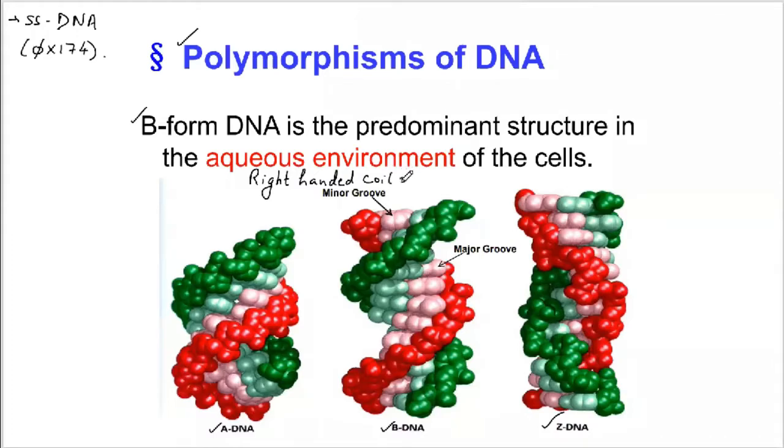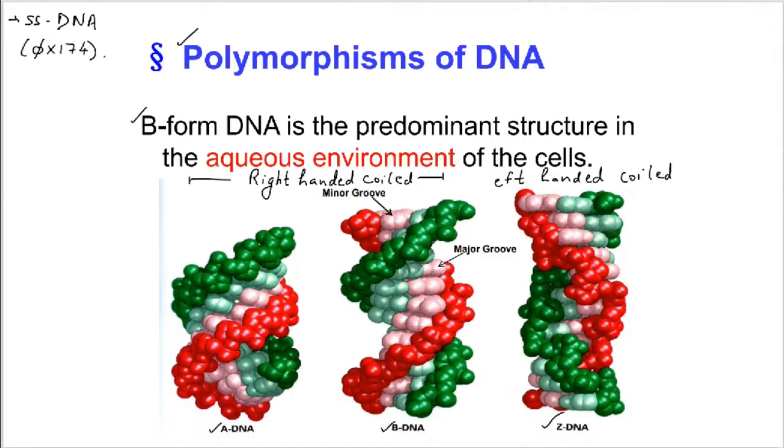Whereas the Z-DNA that you are going to find here is going to be the left-handedly coiled. Left-handed coiled DNA molecule. So this is going to be the left-handedly coiled DNA molecule.